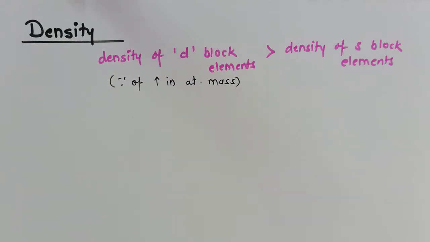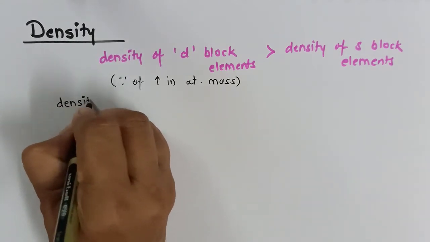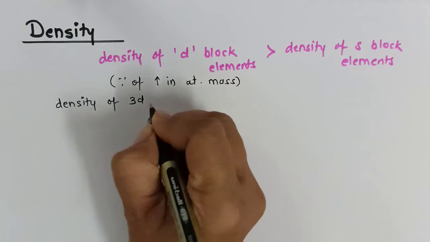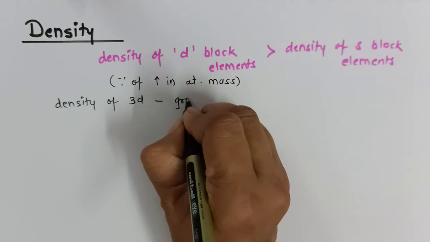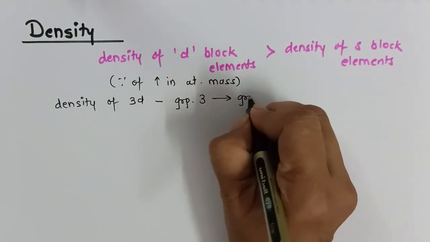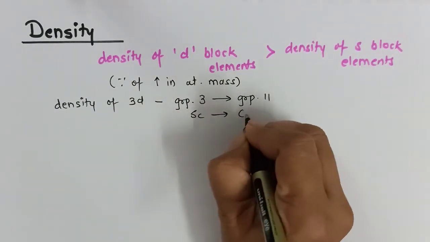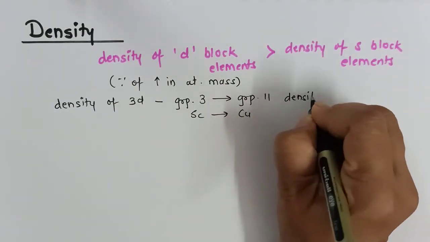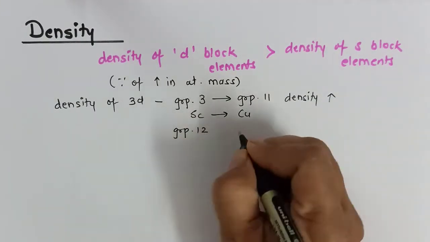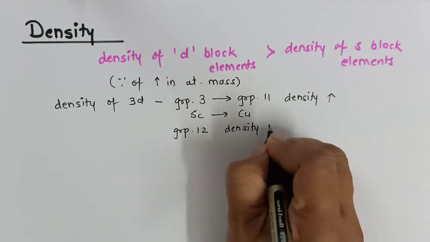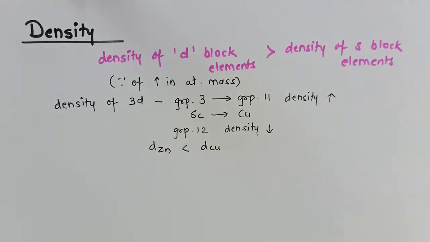Now I want to focus especially on 3d series. So let us compare the density of 3d series. Now when I talk about the density of 3d series, there is a trend that from group 3 to group 11, that is from scandium to copper, density increases. But as soon as we come to group 12, the density decreases. That means the density of zinc will be less than density of copper.